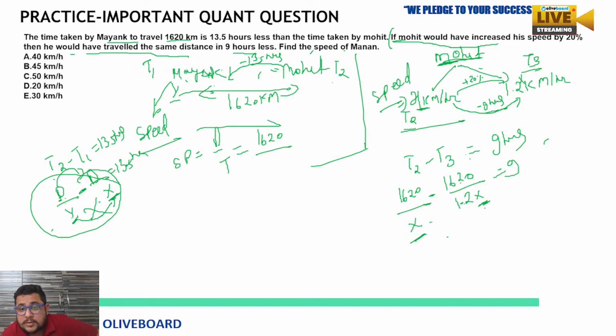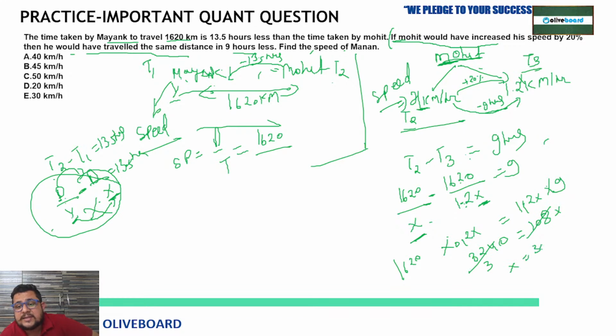Okay, 9. Now see, after taking the LCM, you will get 1.2x on this side multiplied by 9, and here 1620 you can take common. 1.2x minus x means 0.2x. Okay, 0.2x you are getting. So point to point you can cancel. Now 12 into 9, 108, is equal to 3240. So x, by 108 3 times, so 30. X is equal to 30.